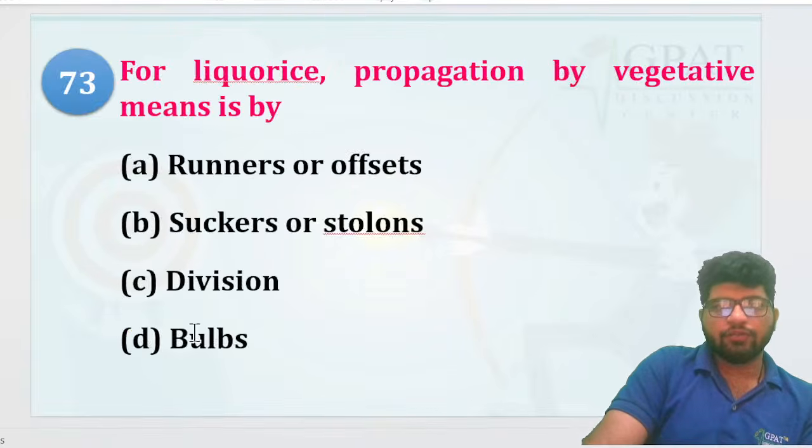Chalo. Very good. For liquorice, propagation by vegetative means is by runners or offset, suckers or stolons, division or bulbs.